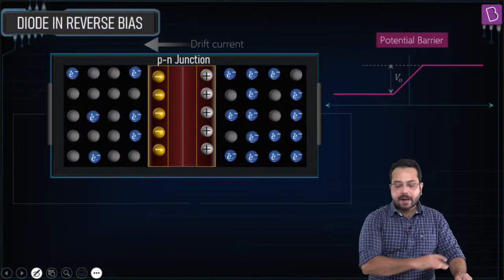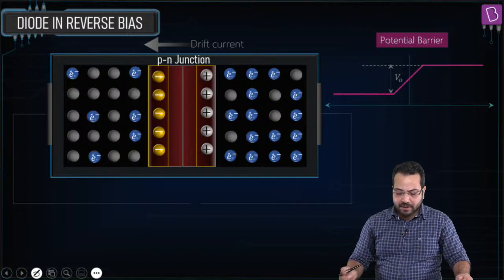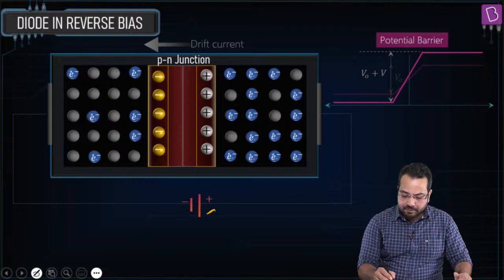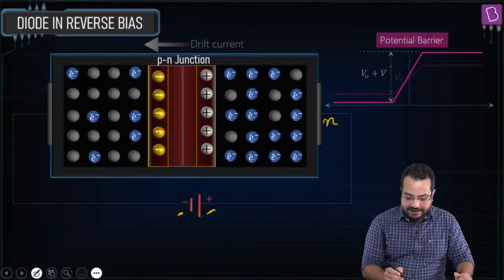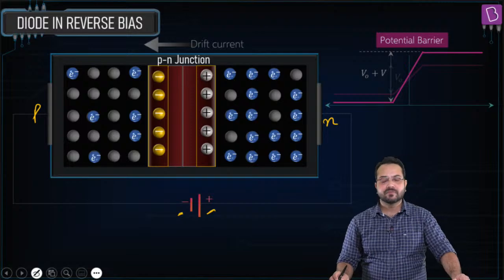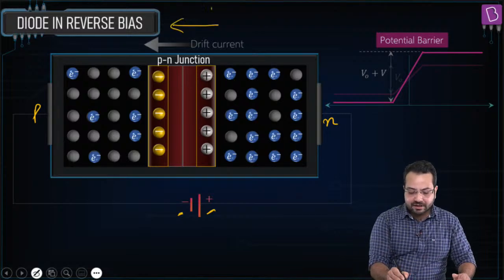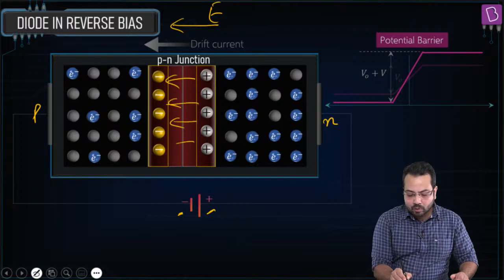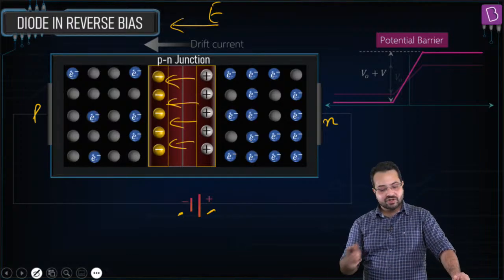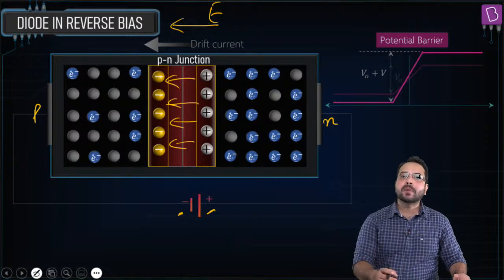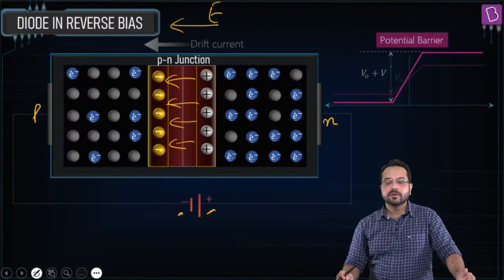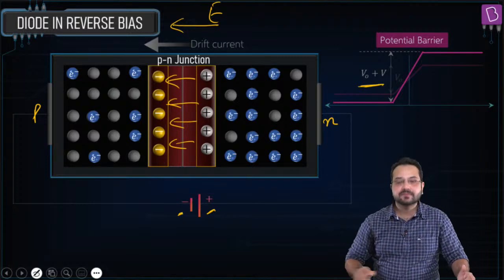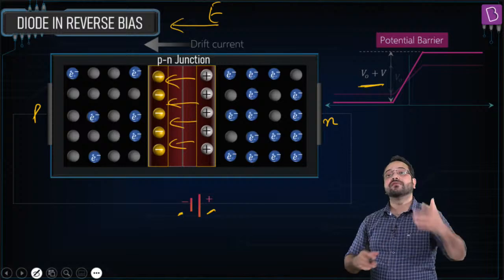Okay, now what happens in reverse bias? In reverse bias, we are going to connect the battery in this manner. So positive terminal connected to the N type and negative terminal connected to the P type. In this case, the electric field due to the battery is going to be like this, and the electric field due to the depletion region is like this. So the electric field due to the battery is supporting the electric field due to the depletion region. So electric field will increase. If the electric field increases, then the potential barrier is going to increase further.